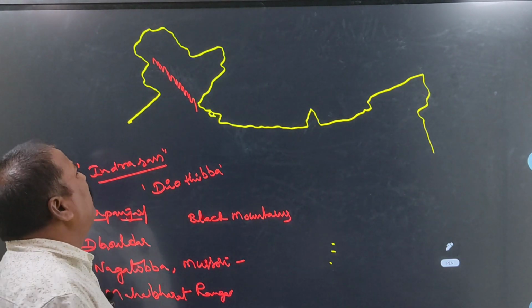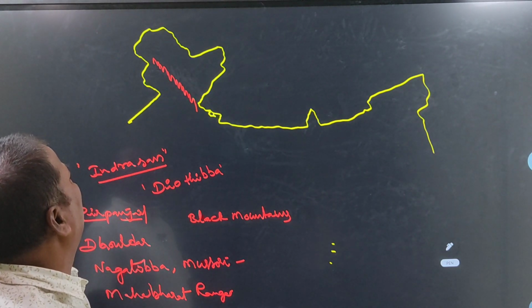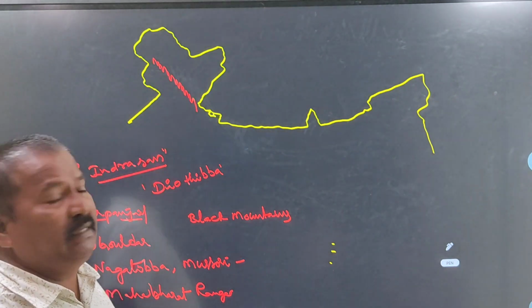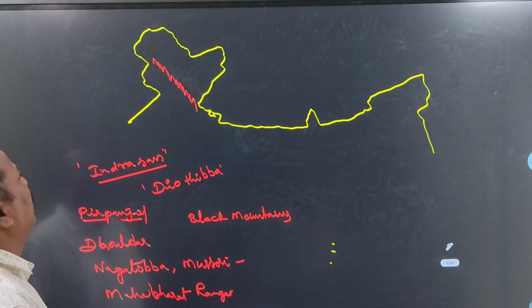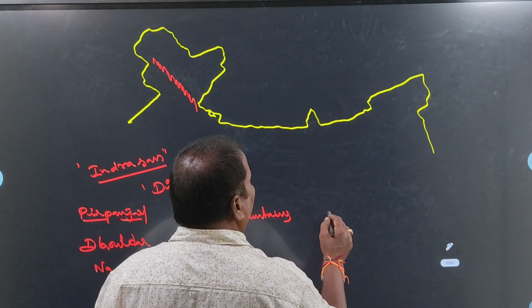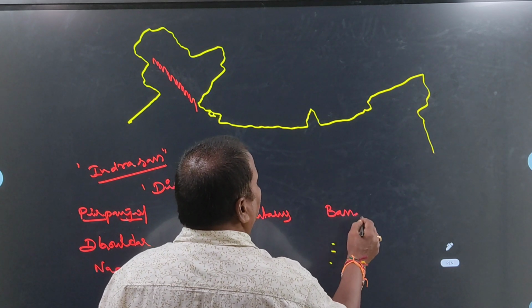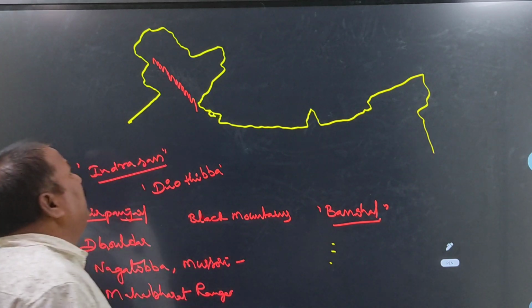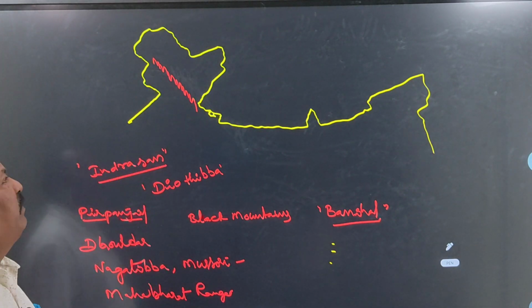And a number of ghats are there. A number of pathways and ghats are there in the Pir Panjal range. Among these, the important one is Banihal Ghat. Banihal Ghat, Rohtang Ghat, different types of ghats are there. Among these, the main important famous one is Banihal Ghat.